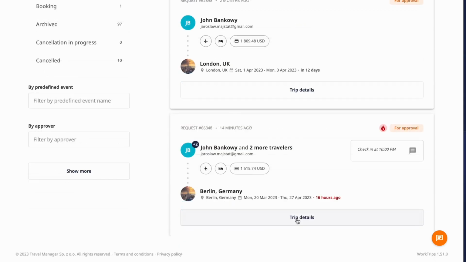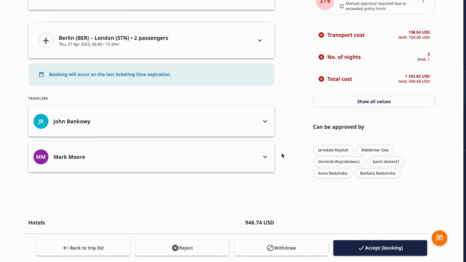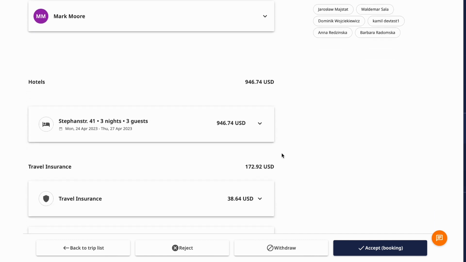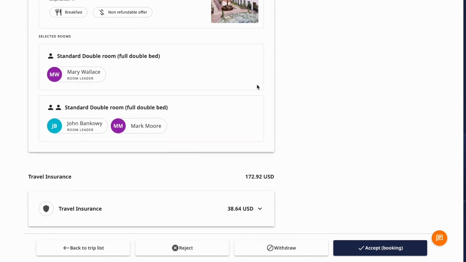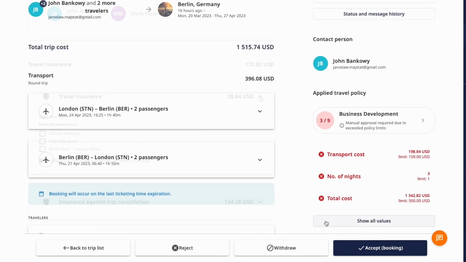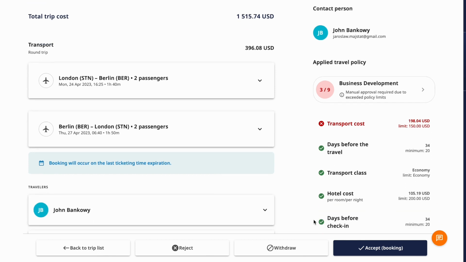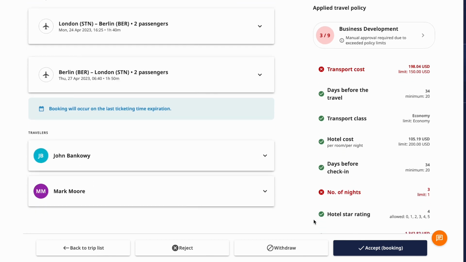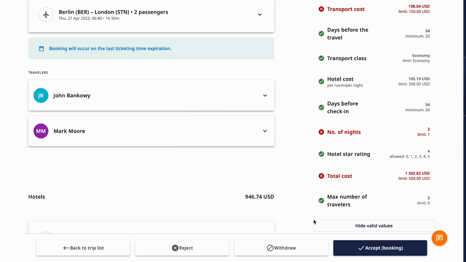To display booking details, click the Trip Details button. On the left side of the screen, you can see the dates, total cost, transport details, list of travelers, hotel and travel insurance details. On the right side, you can preview the status and booking history. There is also a possibility to check what travel policies have been met or breached. Underneath, you can also find a list of all people authorized to accept the travel request.